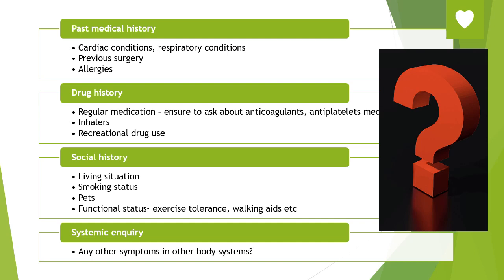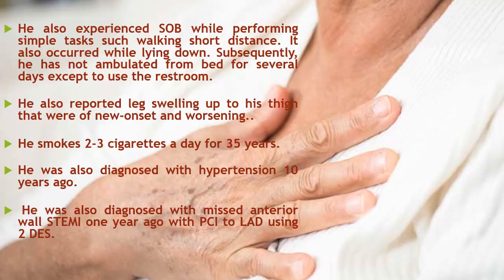So what are the important points in each item of the history, to know if a patient is coming to you with acute onset and progressive course of dyspnea? The first one is previous cardiac history, previous respiratory or lung disease, previous surgeries and allergies, the drug history, especially inhalers, the social history about the living situation and smoking, and then the systemic inquiry about symptoms in other body systems.